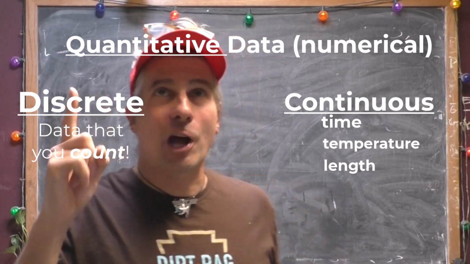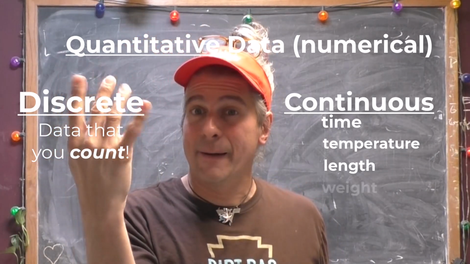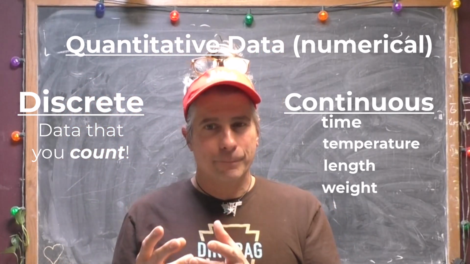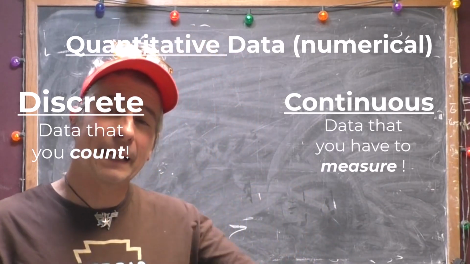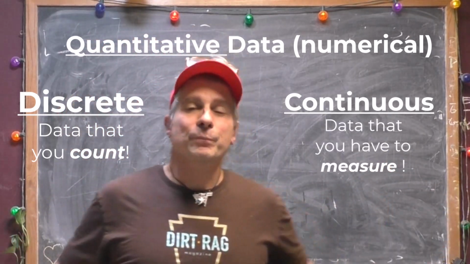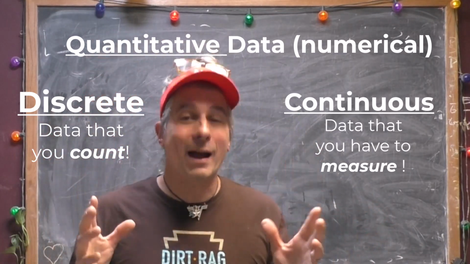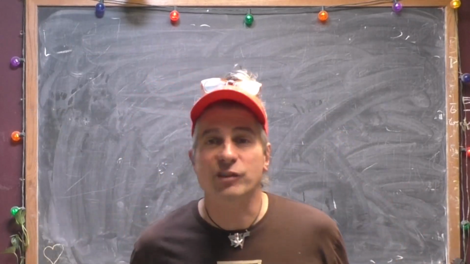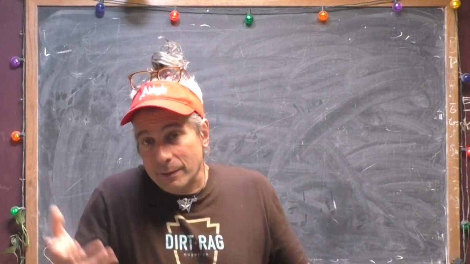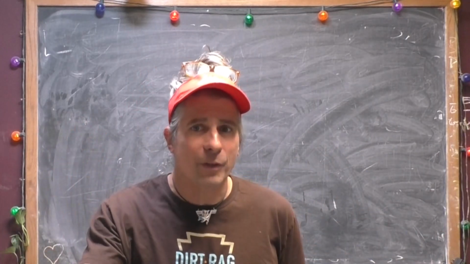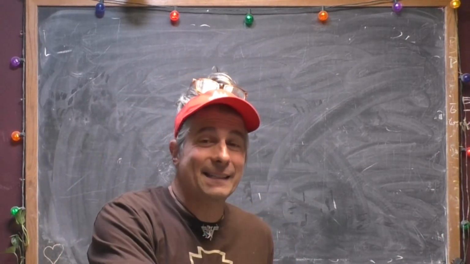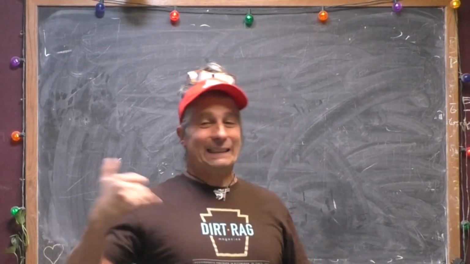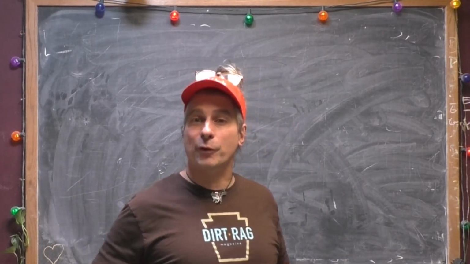So what did I just say? I said time, temperature, length, and weight. Those 4 things are measured. If you have to measure a quantity, it's continuous. If you count the quantity, it's discrete. And that's the big takeaway. And those, like I said, are the quantitative data variables. Qualitative, as I mentioned before, those things don't have numbers. They're just named, and you count those too. But you can't do anything else with them other than count them. With quantitative data, we can do more with it, and we're going to start into that a whole lot next week. But I got one more thing to talk about on this first day. Let's get to it.